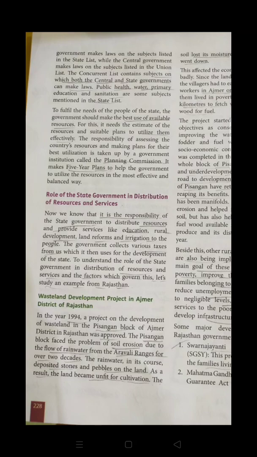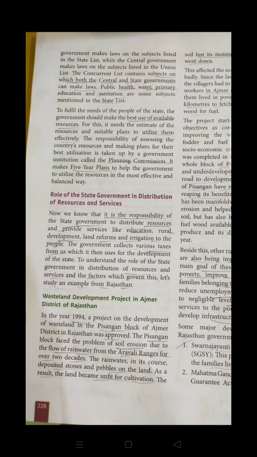So the state government has to think that the available resources are properly used, and the best use of the available resources is the first and foremost plan of the government. Because if the government is unable to utilize the resources in a proper way, and the resources are not going to the people properly, it is very difficult for us to make our functioning better. So suitable plans must be there for the execution of everything. Definitely the planning commission is there as well.